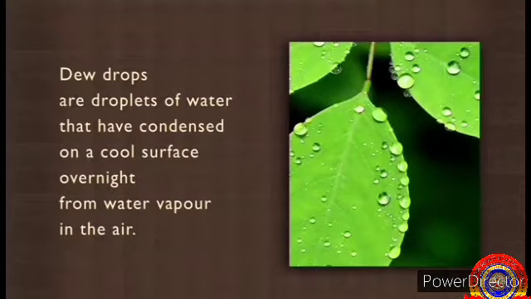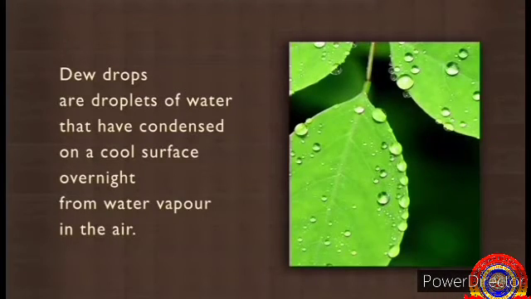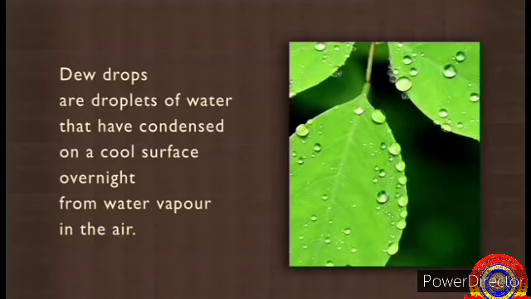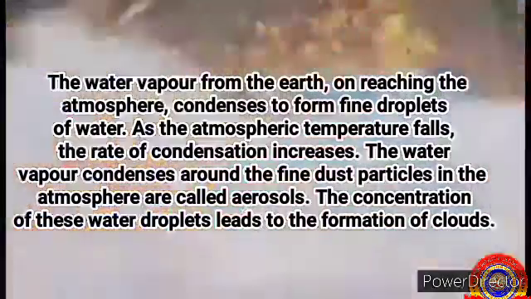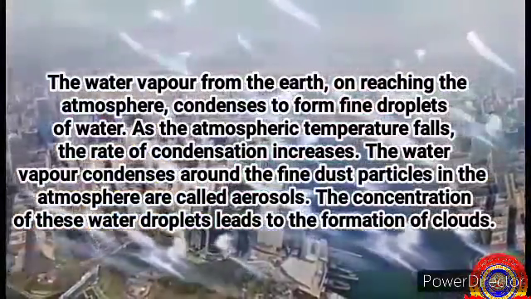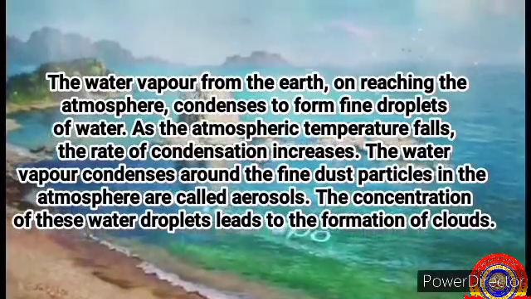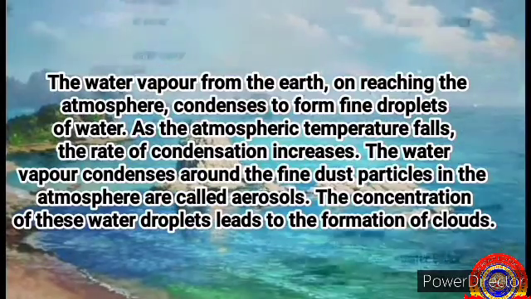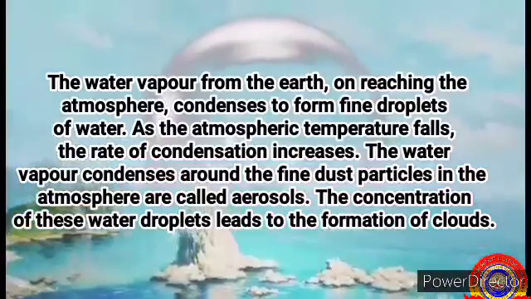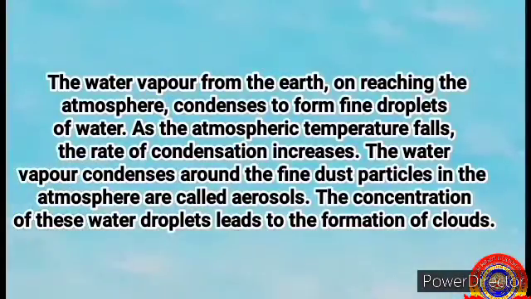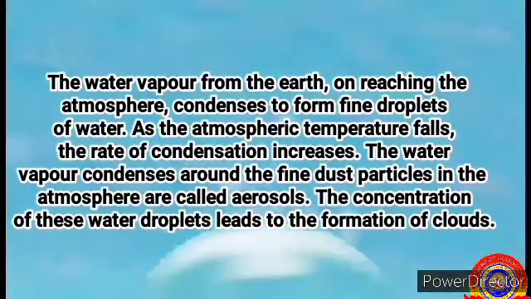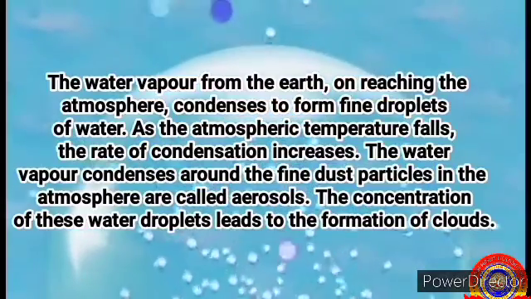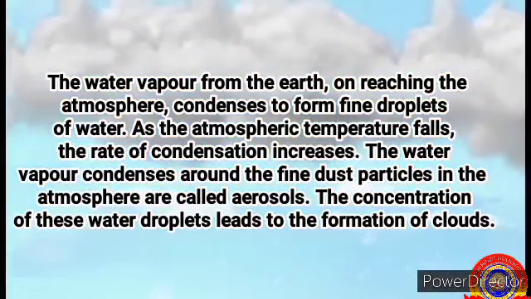Dewdrops are droplets of water that have condensed on a cool surface overnight from water vapor in the air. Like this, the water vapor from the earth on reaching the atmosphere condenses to form fine droplets of water. As the atmospheric temperature falls, the rate of condensation increases. The water vapor condenses around the fine dust particles in the atmosphere called aerosols. The concentration of these water droplets leads to the formation of clouds.